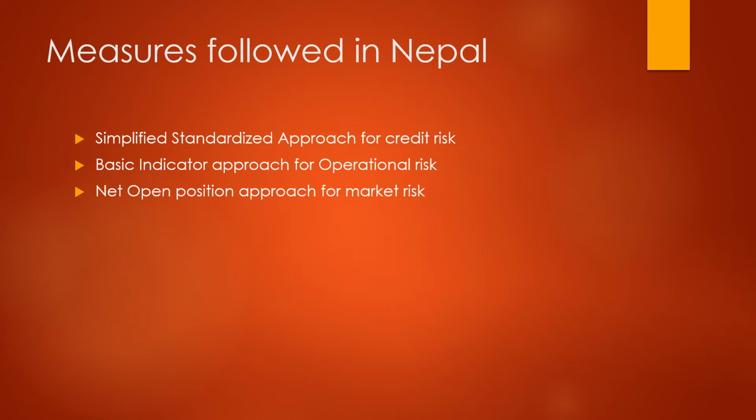So now, what are the measures followed in Nepal? In the case of Nepal, for credit risk mitigation, the simplified standardized approach is followed. So what does it mean? It means that there are basically two things. One is stress testing.